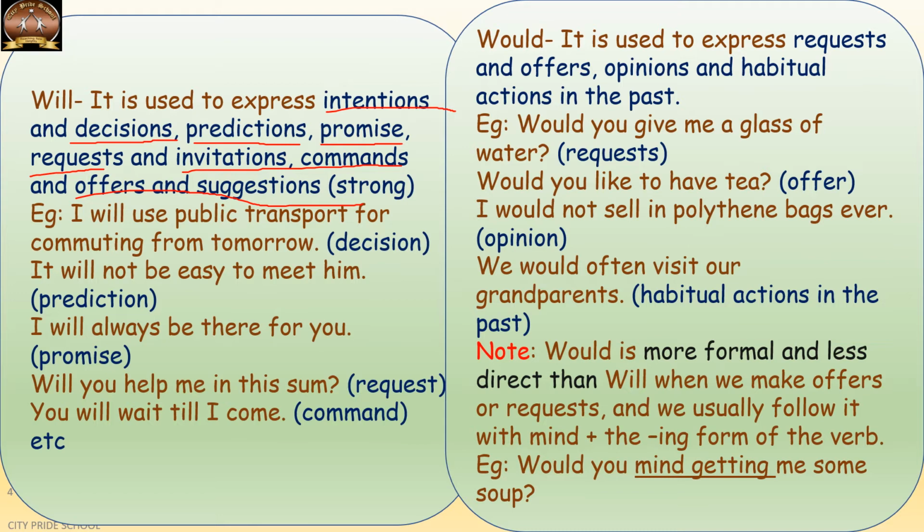It shows determination also. Example, I will use public transport for commuting from tomorrow. So this is a decision that this person has made. The next is, it will not be easy to meet. So actually it's a prediction that in future it's not going to be easy to meet. I will always be there for you. So it sounds like a promise. The intention here is of promising someone.